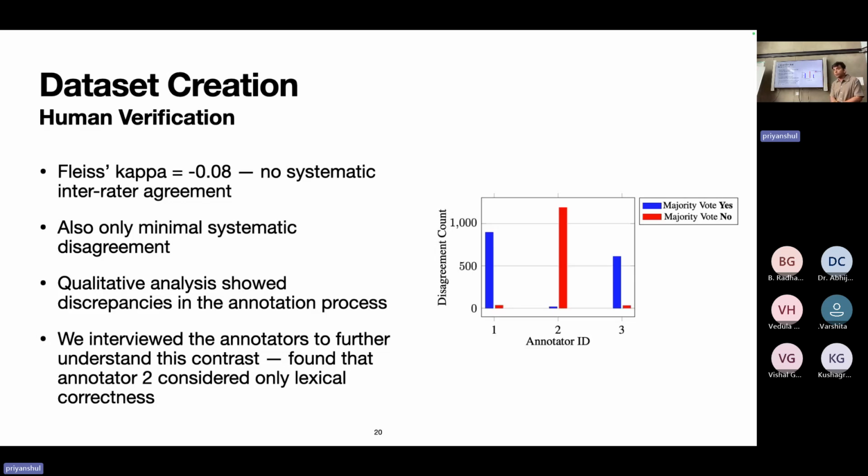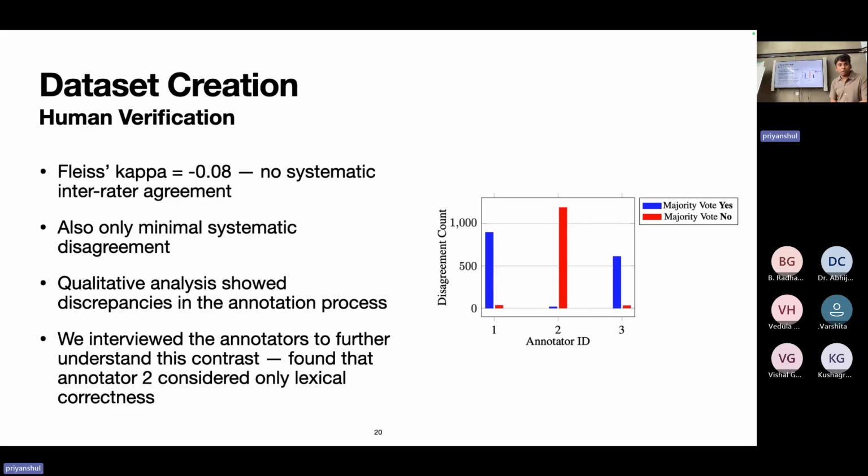So we did some qualitative analysis and we observed some discrepancies in the data. So how you would read this plot is: in the majority vote no, this is the number of times annotator 2 disagreed. In the majority vote yes, this is the number of times annotator 1 disagreed. So we see that when annotator 1 and 3 said that the data point was not reliable, annotator 2 would just mark it into the yes class. And this happened close to 96% of the times.